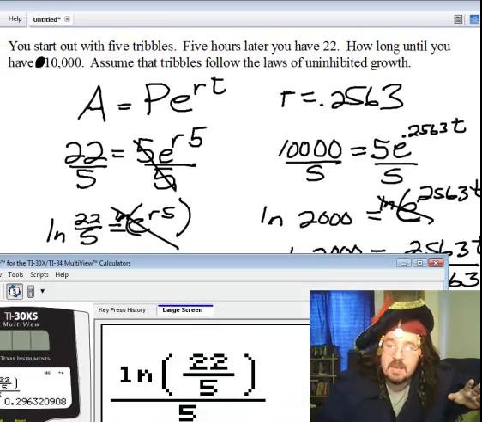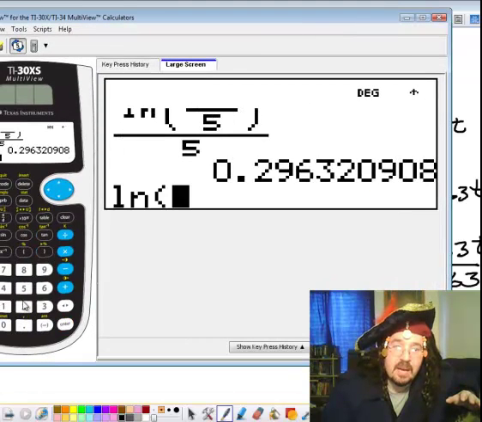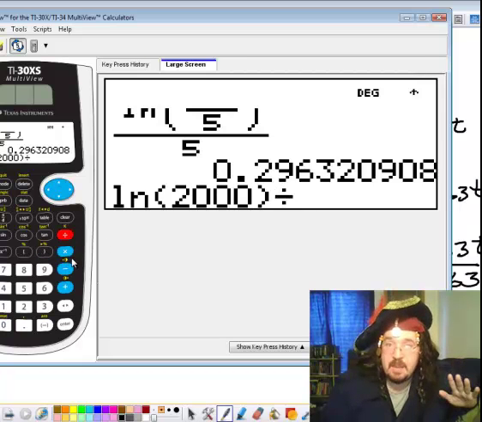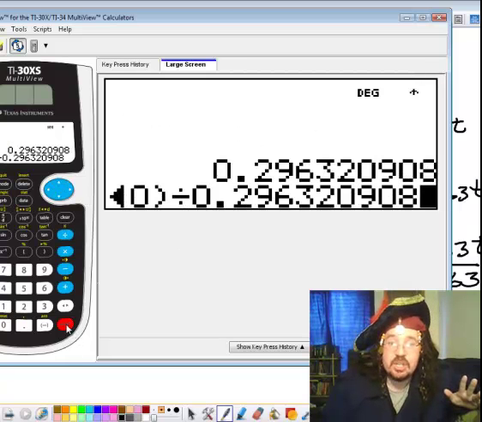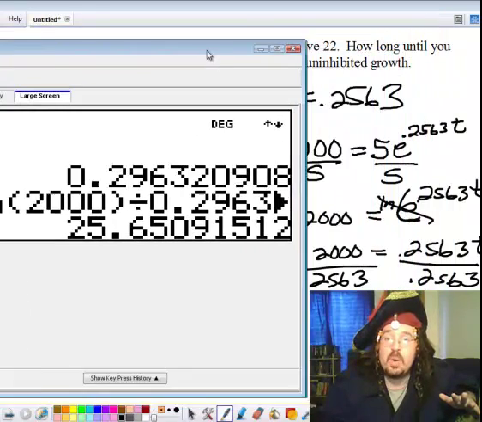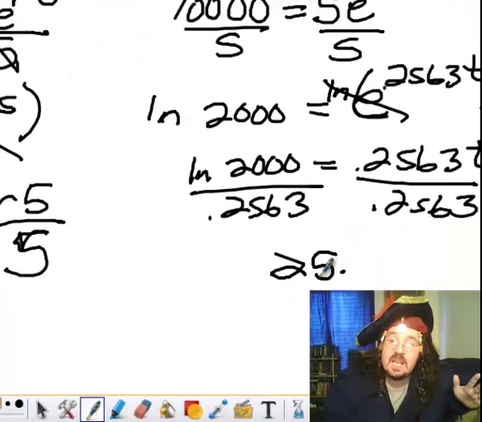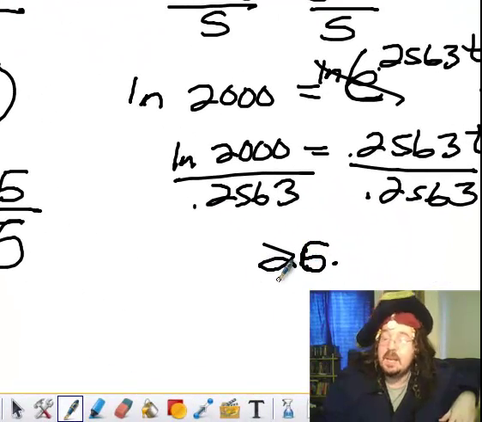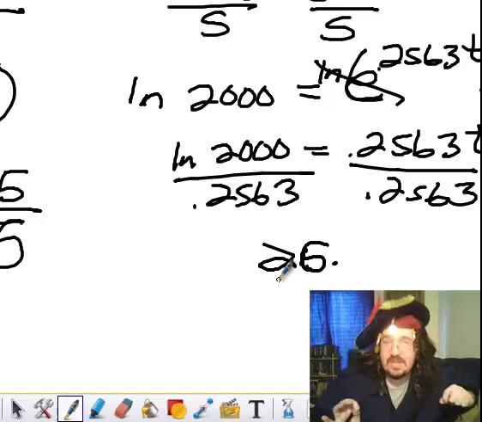Alright, so let me get my calculator out again, and this time I'm doing ln 2000, and I don't need the fraction button because there's only one thing I'm dividing by here, and divide, and then I scroll up to the rate, and I hit enter, and then I hit enter again. It pasted it down in there, and it gave me an answer of 25. And 25 what, love? Well, 25 hours, and if you want to round it to the nearest hour, you'd want to round it to 26, because if you only go 25 hours, you won't quite have 10,000.